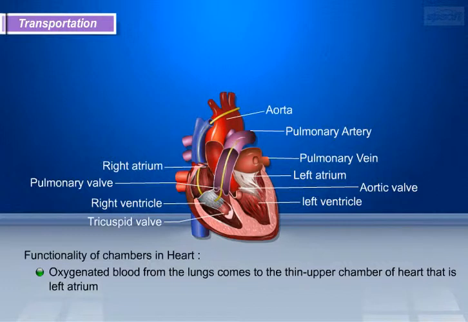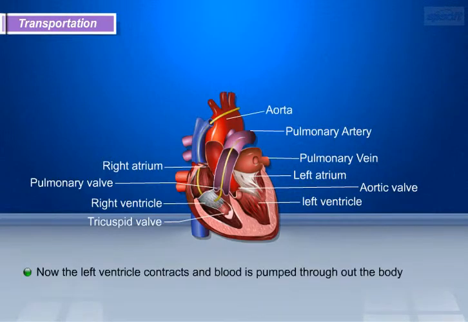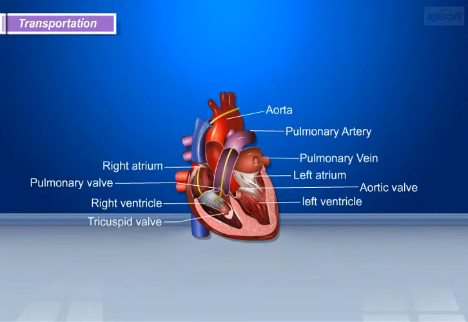Functionality of chambers in the heart. Initially, the oxygenated blood from the lungs comes to the thin upper chamber of the heart, that is the left atrium. After collecting the blood, the left atrium contracts, and the next chamber, that is the left ventricle, expands. Hence the blood is transferred to the left ventricle. Now the left ventricle contracts, and blood is pumped throughout the body.